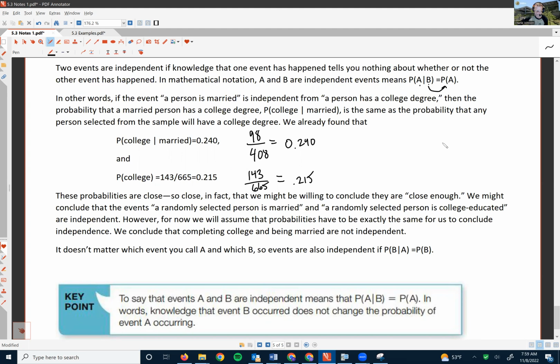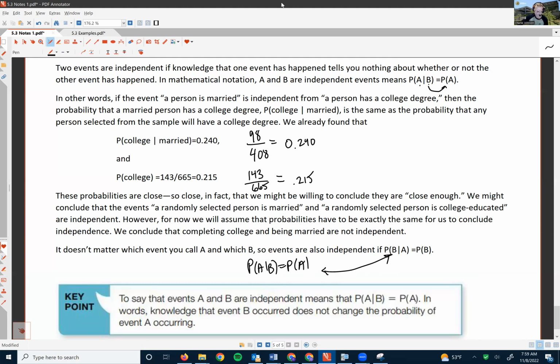Now, in the formula, it doesn't matter which event you call A and B. So we can say that the statement probability of A given that B is equal to the probability of A can also be written as the probability of B given that A is equal to the probability of B for the test for independence.